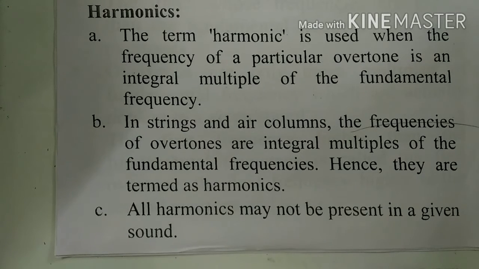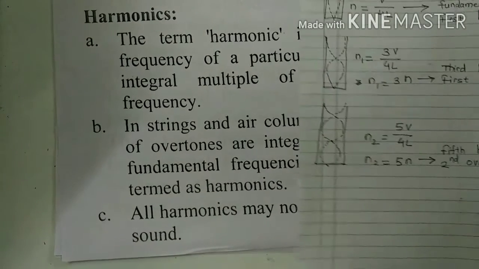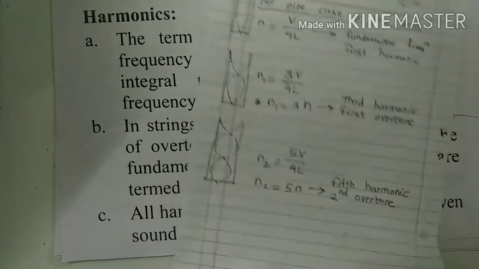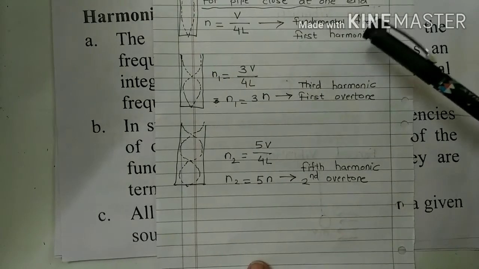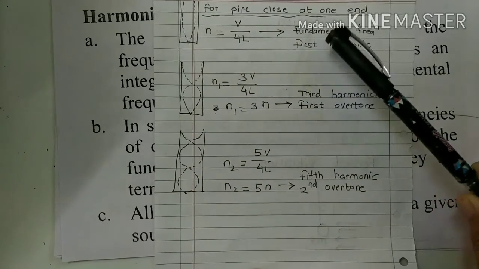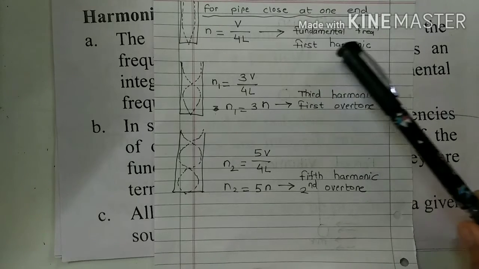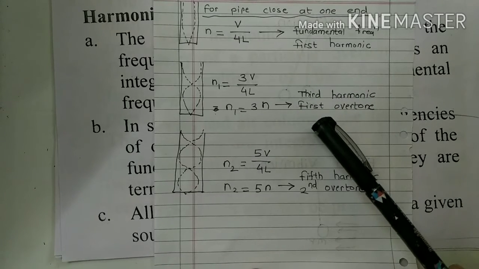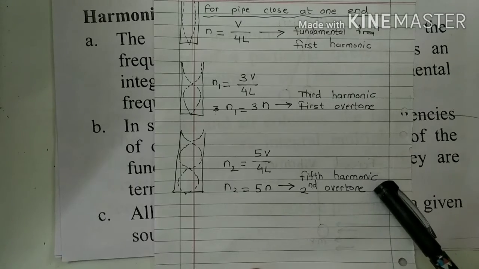See here carefully, for a pipe closed at one end, all harmonics are not present. At the fundamental frequency we get the first harmonic. At the second mode we get the third harmonic, then the fifth harmonic.